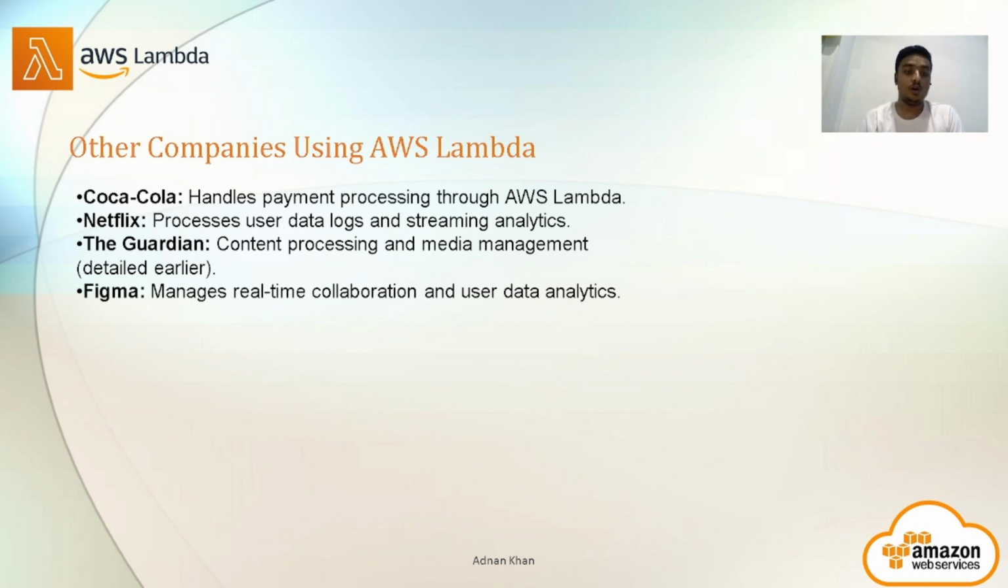Another is Figma. We all know Figma. It uses AWS Lambda for real-time collaboration and user data analytics.